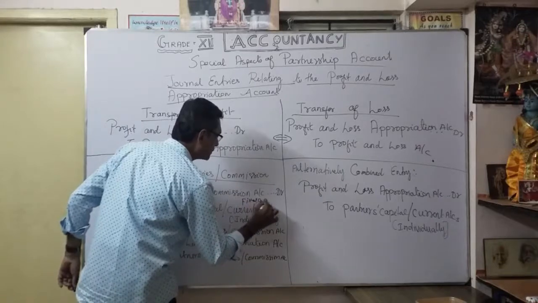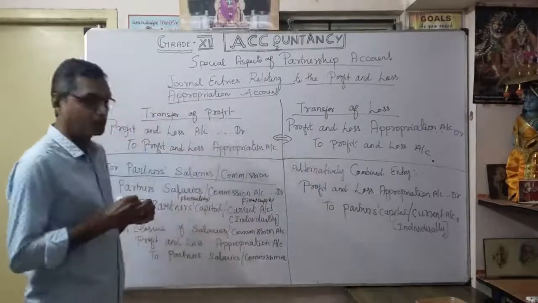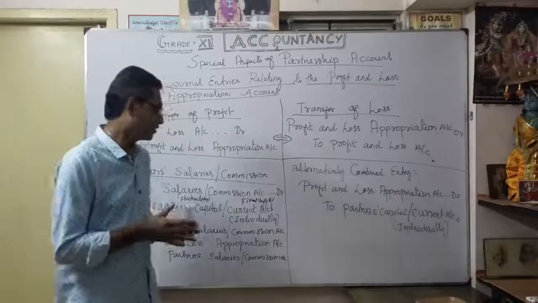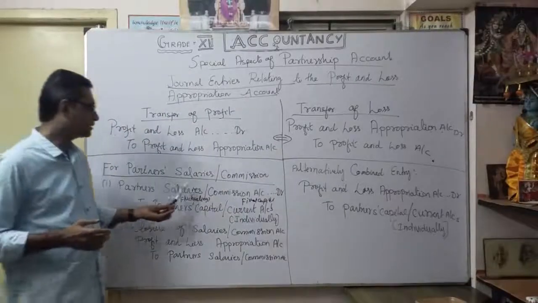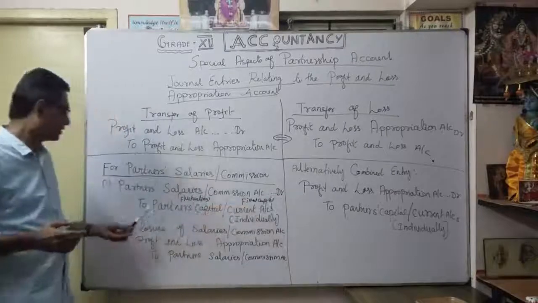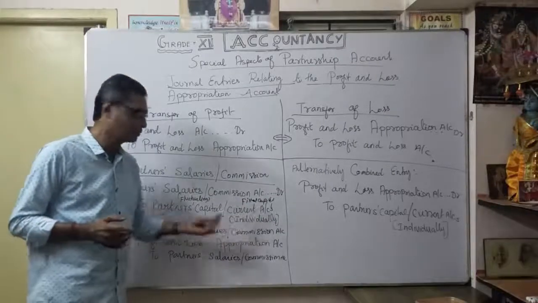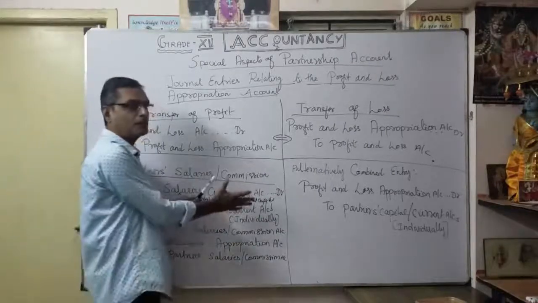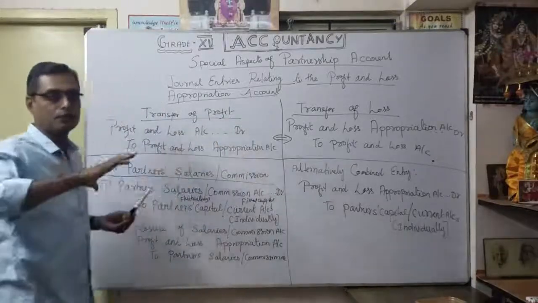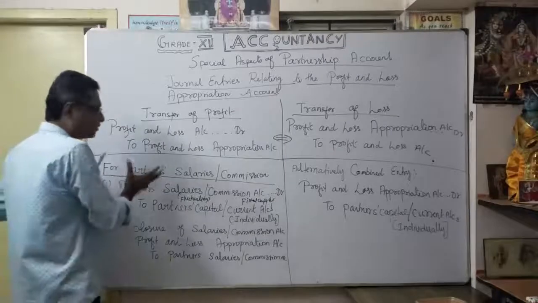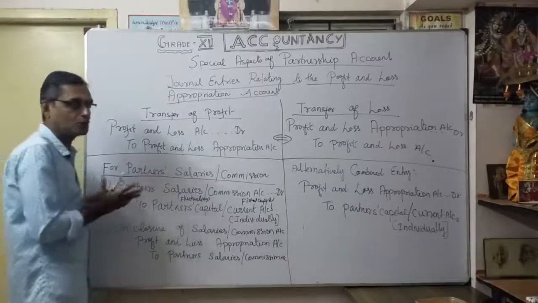If it is the fixed capital method, you want to maintain two accounts, isn't it? One is the capital account, the other is the current account. Accordingly, you show it. Understood the first entry? Partner's salary or commission account debit to partner's capital or current account. Individually, since there are many partners, you show each separately. In each partner's capital account you show how much salary. Suppose all the partners are getting salary, you show it accordingly.